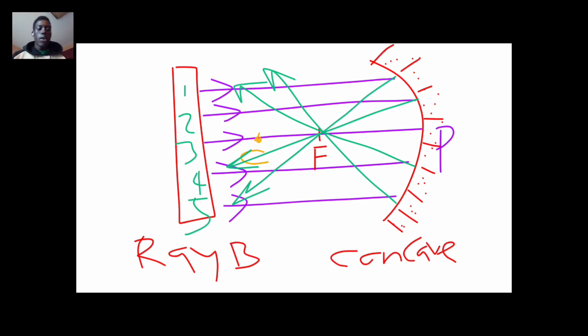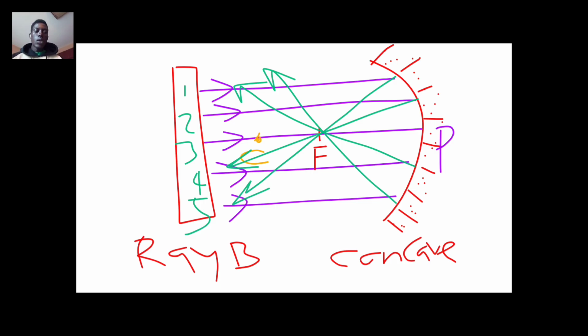Now in that experiment, you have also been told to measure the distance between the incident ray and the reflected ray. These rays coming out from the ray box, we call them incident rays, while these rays passing through the focus, we call them reflected rays.